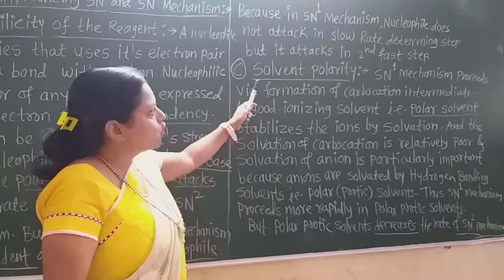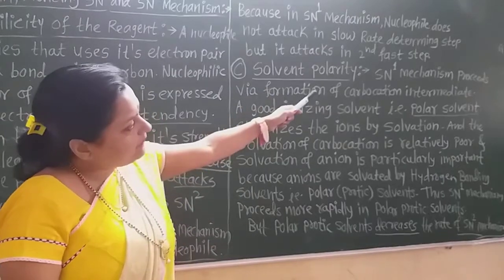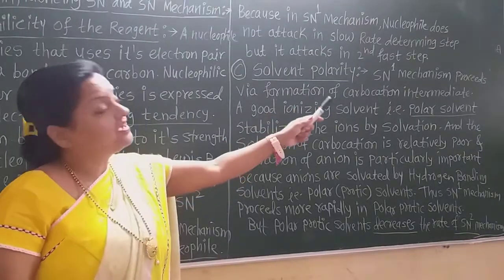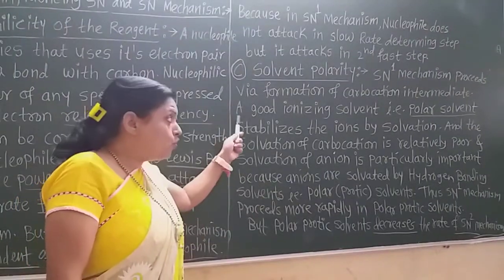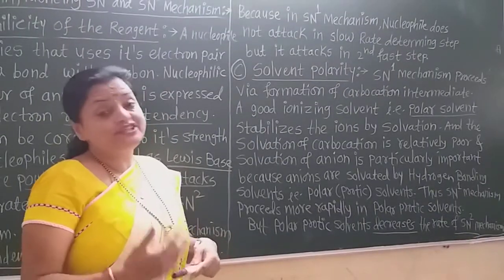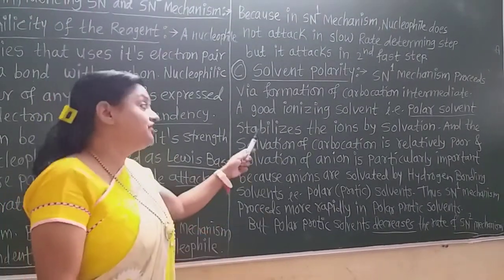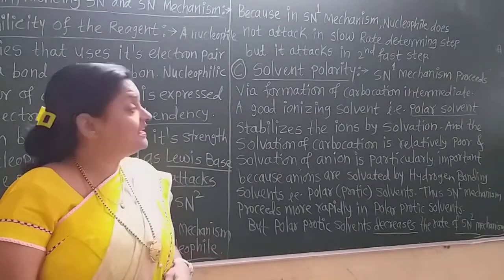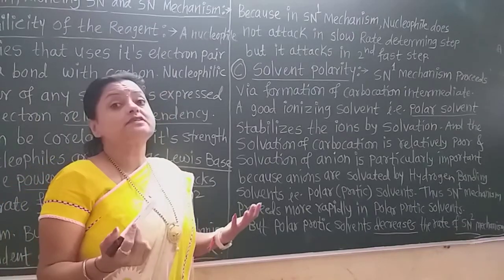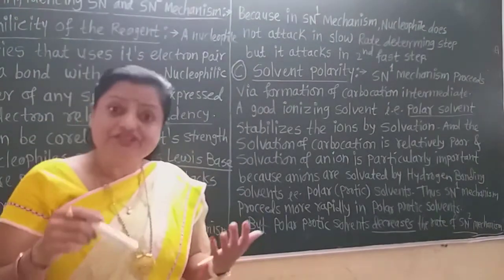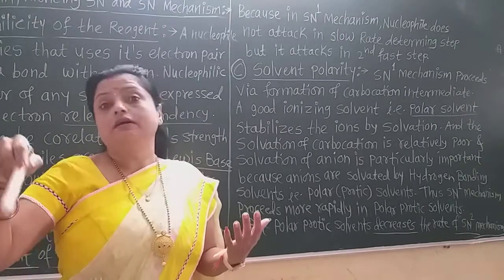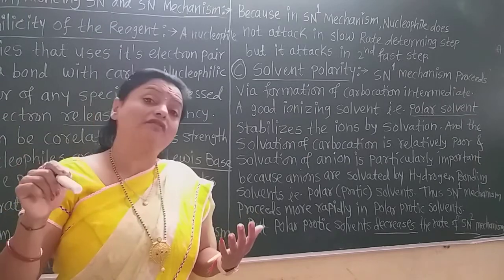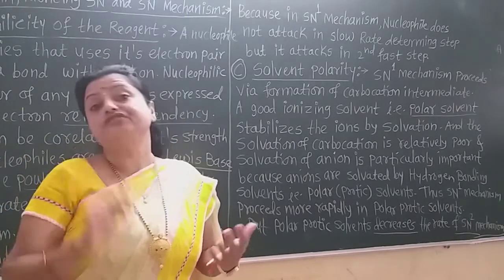Third factor, solvent polarity. The SN1 mechanism proceeds via formation of a carbocation as an intermediate. A good ionizing solvent, meaning a polar solvent, stabilizes the ions. Always the polar solvent stabilizes the ions by solvation, because if the ion is positively charged, the polar solvent surrounds it in such a way that the negative pole of that solvent comes to the positively charged ion.